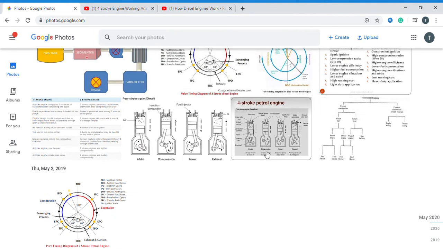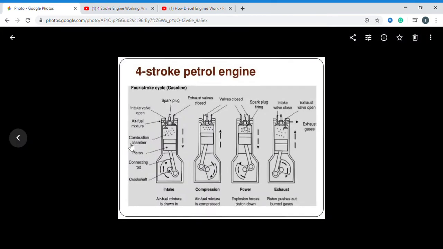Now, the four-stroke petrol engine. I have discussed these important topics earlier, but I am giving some explanation again so that you can remember the important points. So, the four-stroke petrol engine, it is another name we are calling here.